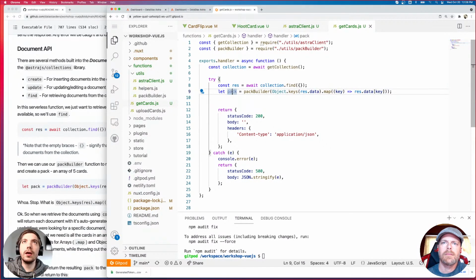So we're defining our variable pack equal to the result of the pack builder. It's going to take all of our cards, create that pack of 5 randomly selected cards, send it back, and so now we have our pack that we can send back to the front end.